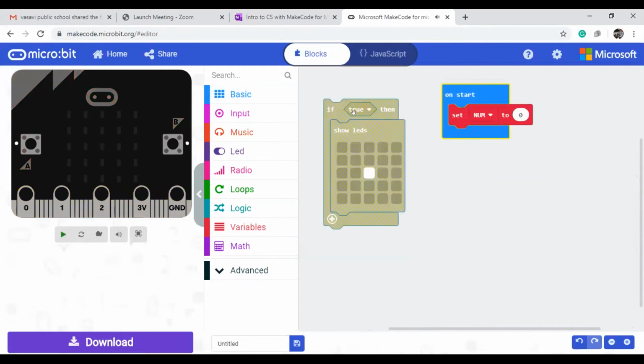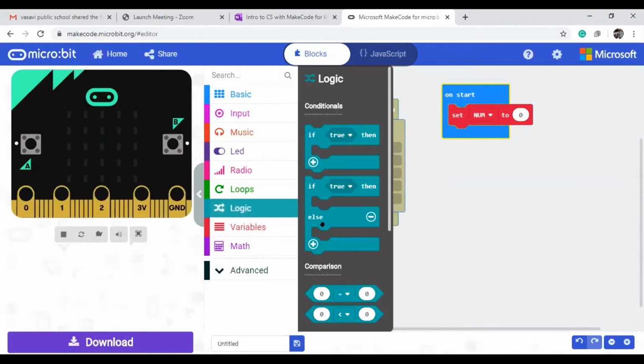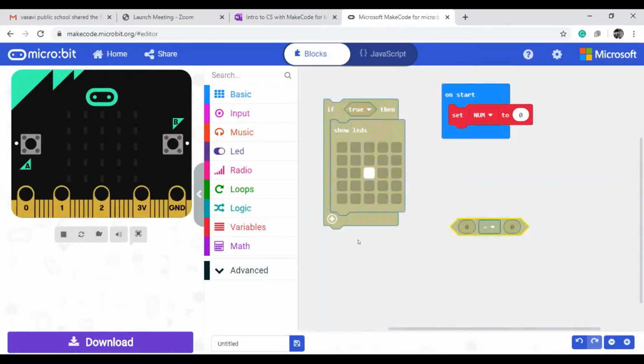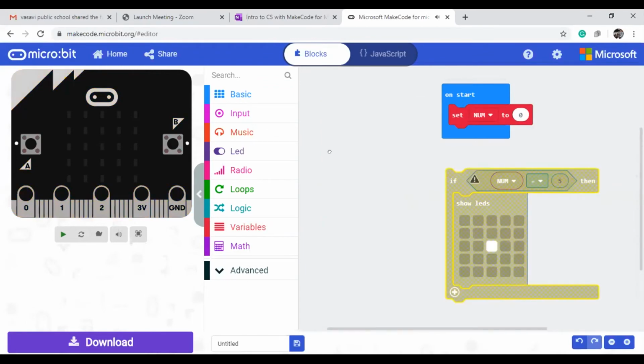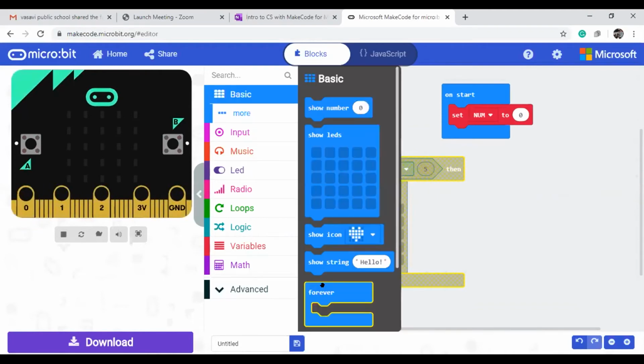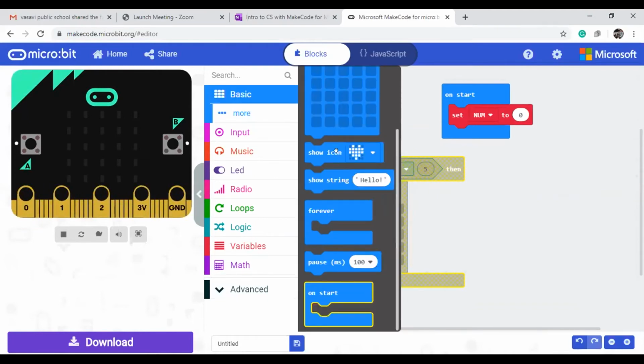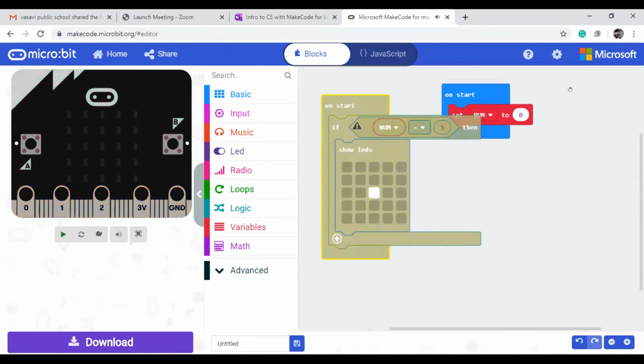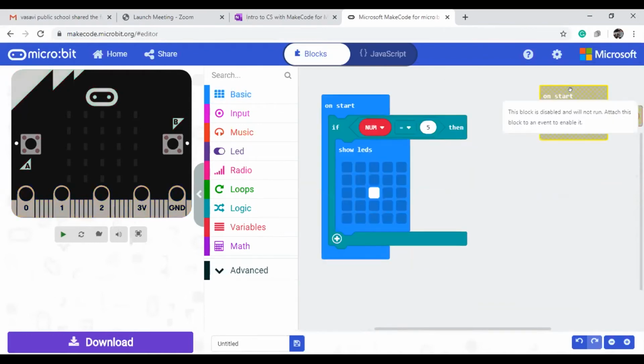0. Then we will use some logic here. What is that logic? If the number equals 10, or else number equals 5, for time purposes I'm giving 5. If this condition is true, then I need to blink the LED. Where do I need to check this block? If I put it only in the on start block, then it will blink the LED one time only. That's why on start it needs to perform these two things.